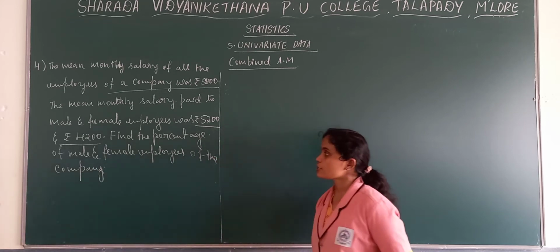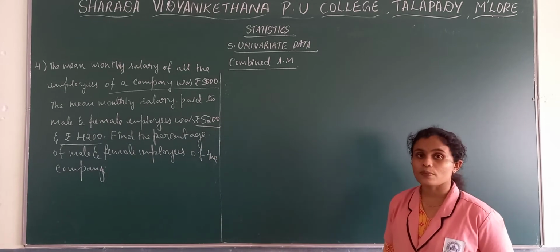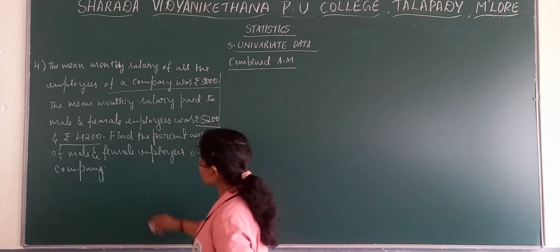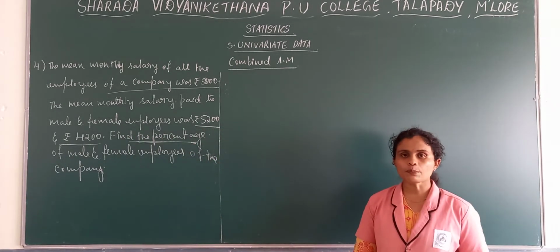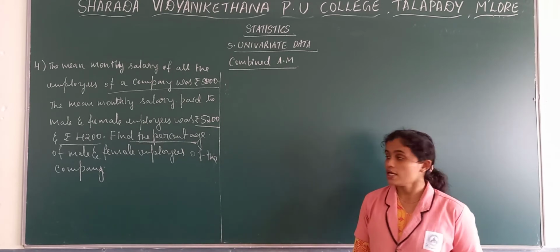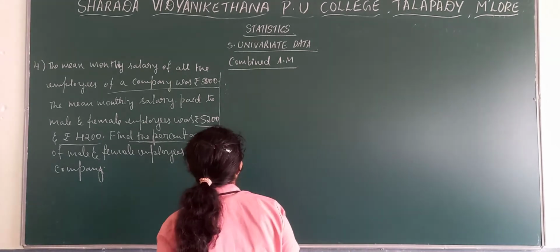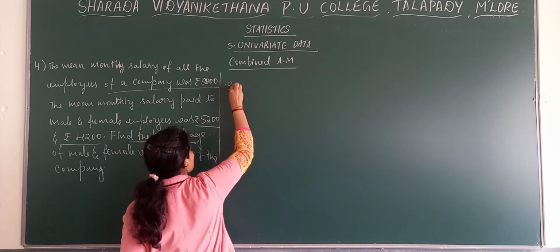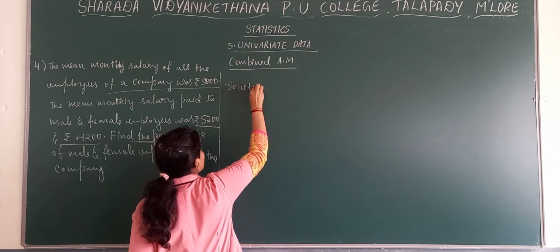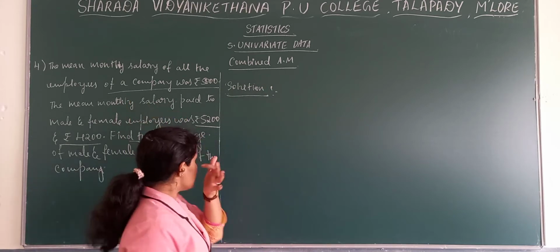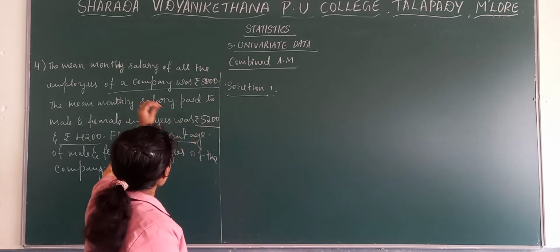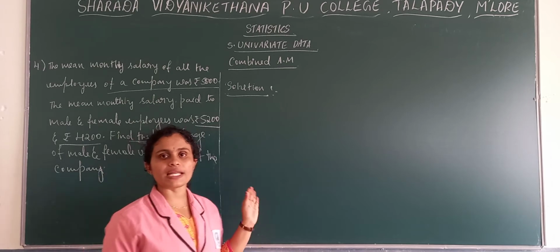Find the percentage of male and female employees of the company. They have asked to find the percentage of male and female employees, that is the number of employees in percentage. So in this particular problem, the mean salary of all the employees means it includes male and female.